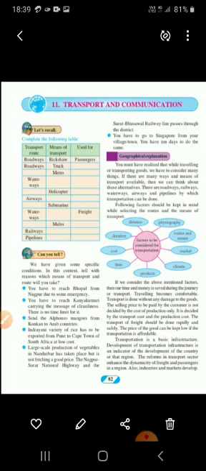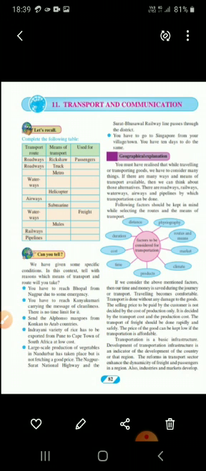Understood? Now railway, trains, passengers; pipeline, pipes, oil, water, gas, etc. So these are the means of transport routes, and these are the uses of all these routes and means of transport. Understood? Now we will see one activity which is given. I just want to discuss it with you so that you will have a clear idea. Now see the left side, we have given some specific conditions. In this context, tell with reason which means of transport and route you will take. So this activity is given, and we are supposed to complete it.